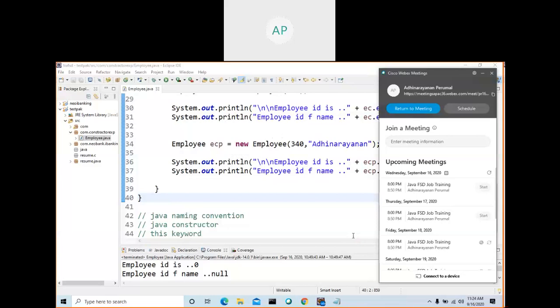Today we are going to see what is a local variable, what is an instance variable, and what is a static variable. These are the three things that we are going to see in this session.